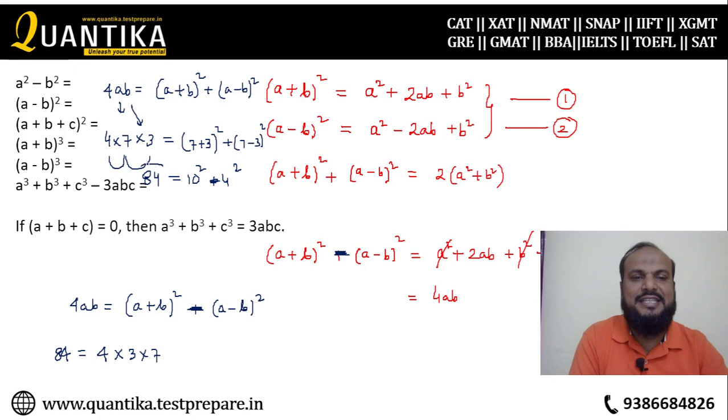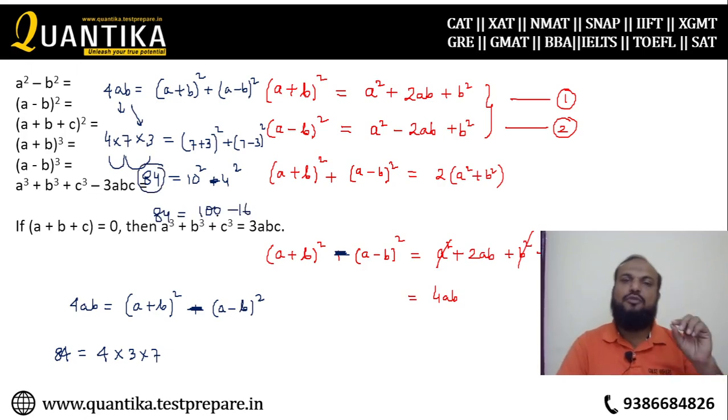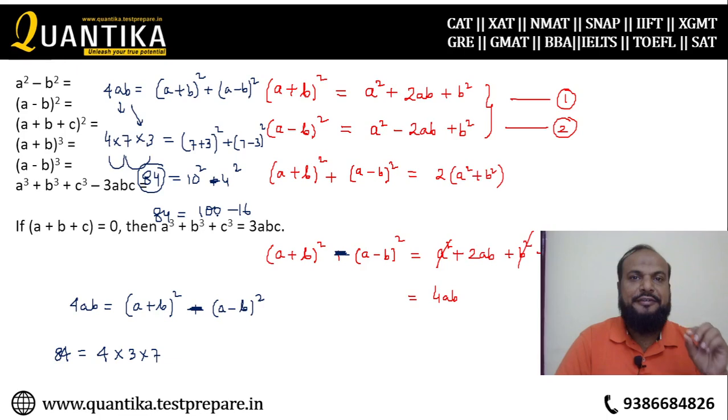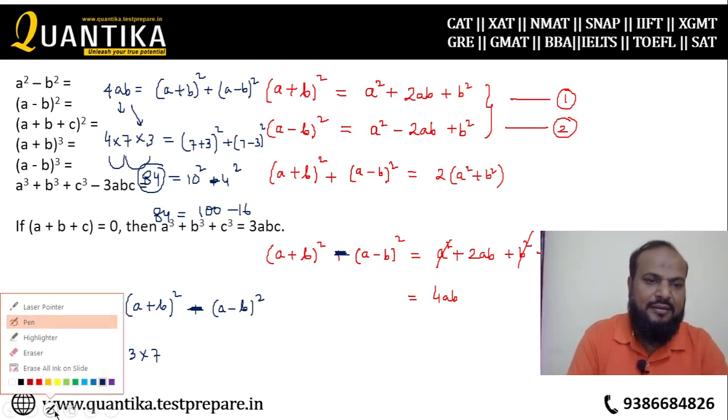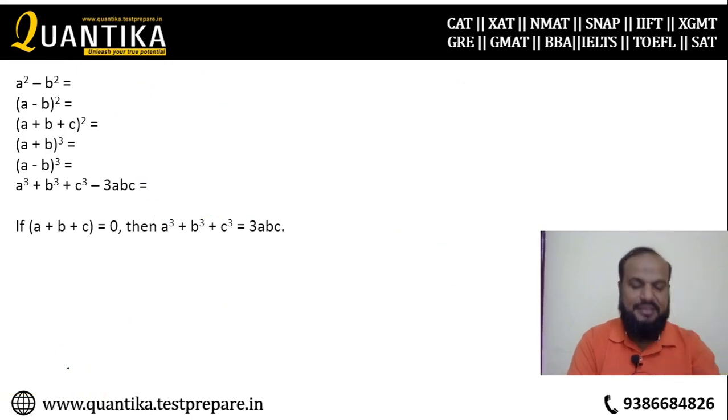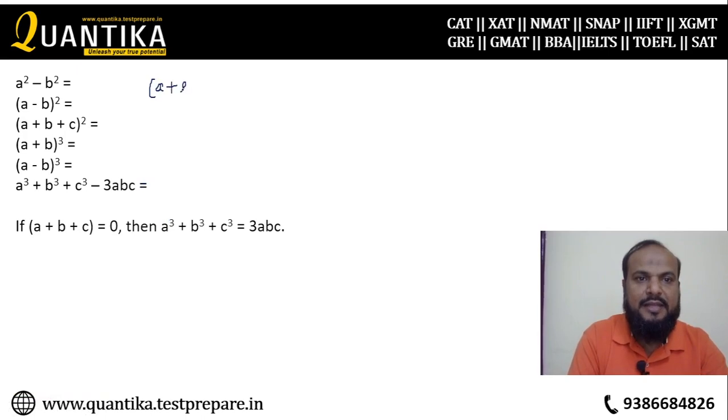So I have very easily expressed 84 as the difference of two perfect squares, because 84 was a multiple of 4. I tried to express 84 as 4ab. Correct? So very easily you can understand. So three formulas that we have just learned. One was a plus b whole square, an important one. One is a minus b whole square, and one is the difference of two squares.